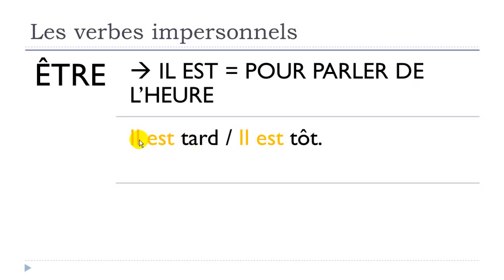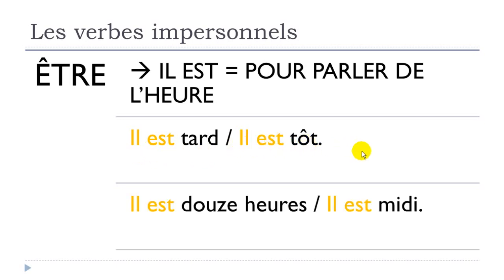Il est tard. So even if we use this il, it doesn't have the concept of he as normally we have. It's really this impersonal form. And then il est tôt, it is early. Same thing, that's the reason why we use this il form when we give the time. Il est 12 heures, or then il est midi, 12 hours. And this midi, it's noon. So il est 12 heures, il est midi, all right.